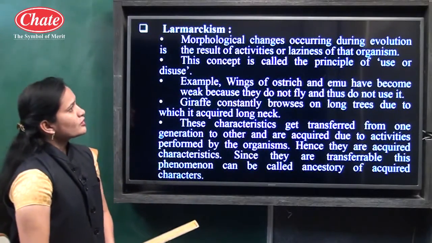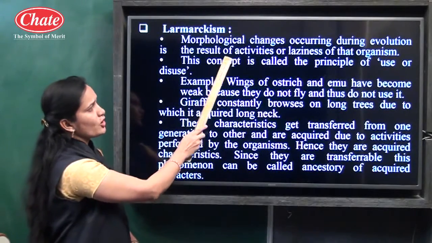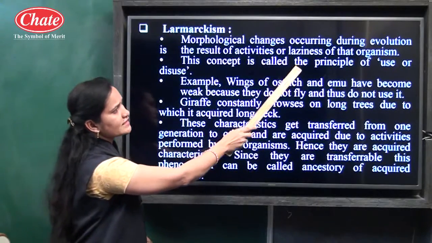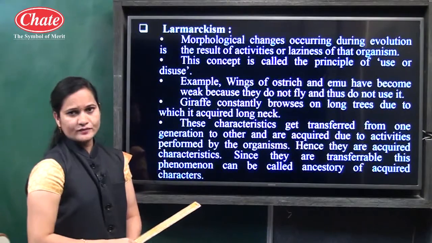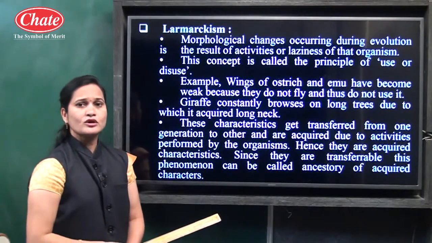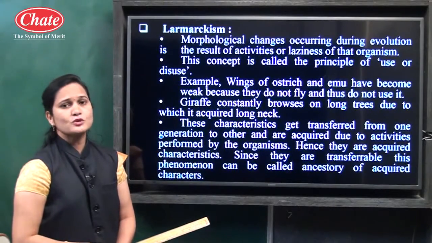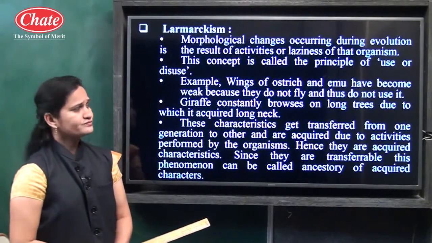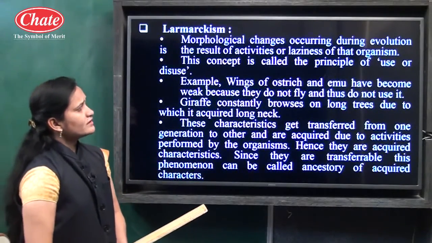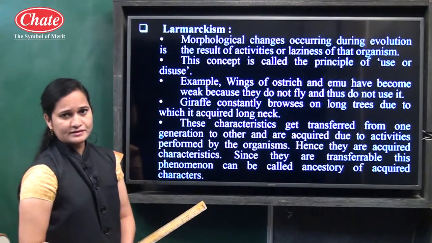Here, morphological changes occurring during evolution are the result of activities or laziness of that organism. According to Lamarck, whatever morphological changes occur in the living organism are responsible for evolution. And in that he explained some examples related to Lamarckism.